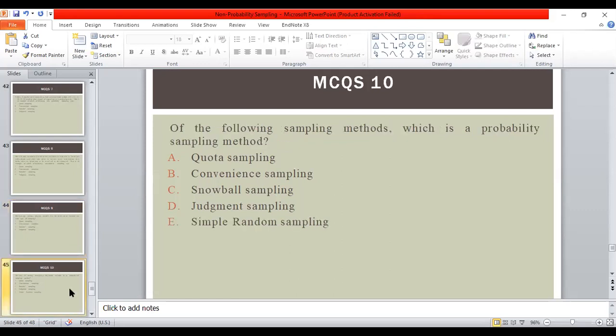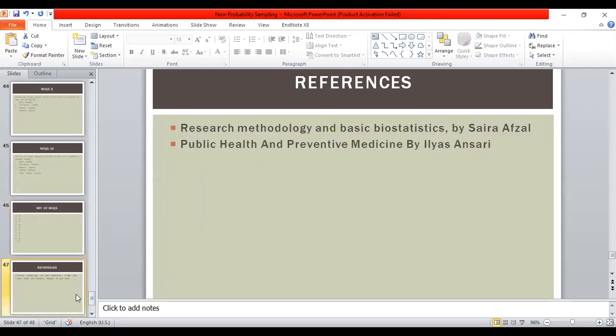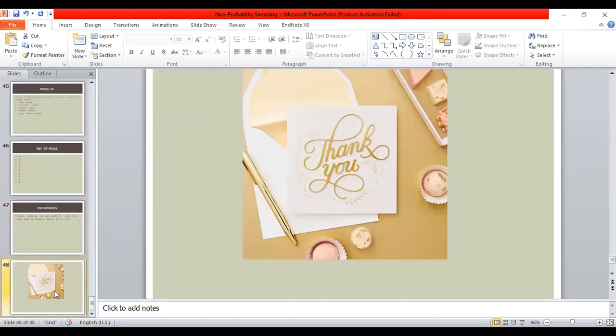Of the following sampling methods, which is the probability sampling method: quota sampling, convenience sampling, snowball sampling, judgmental sampling, or simple random sampling? E. Simple random sampling. Yes, because all the other types represent non-probability sampling, and only one is probability sampling, which is simple random sampling. These are the keys of the MCQs, references, and thank you.